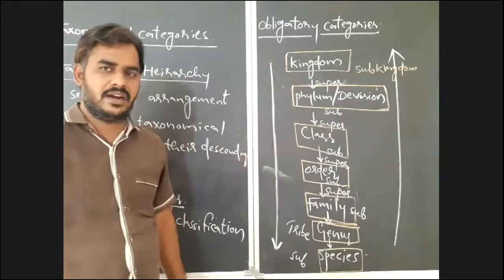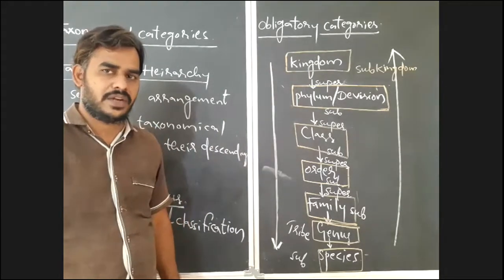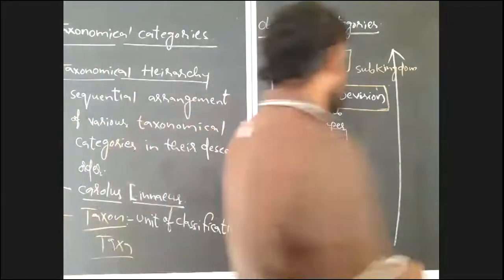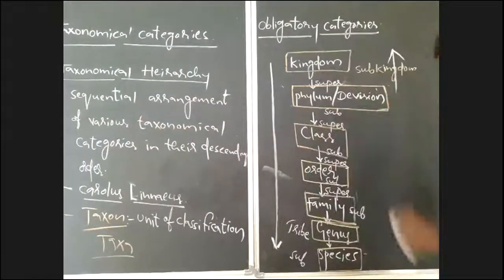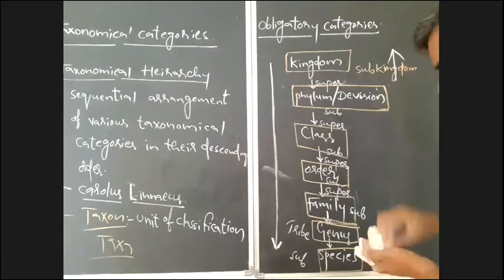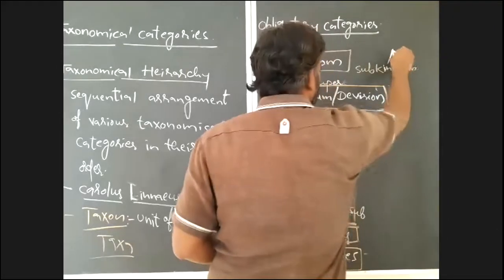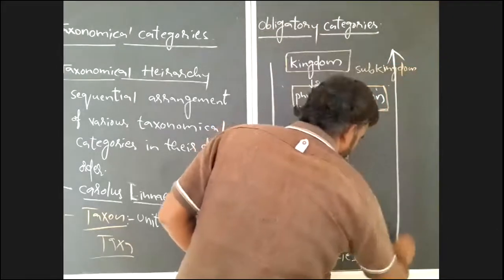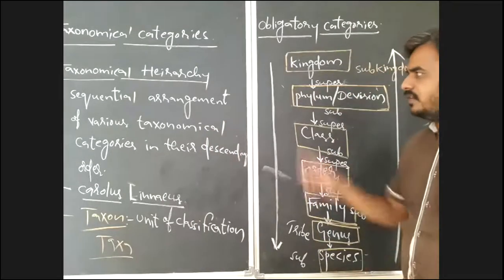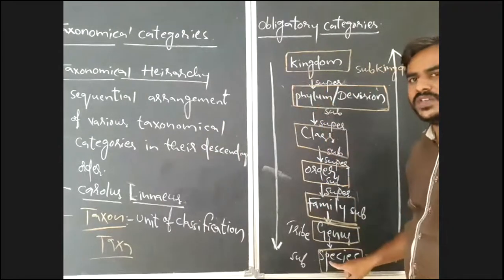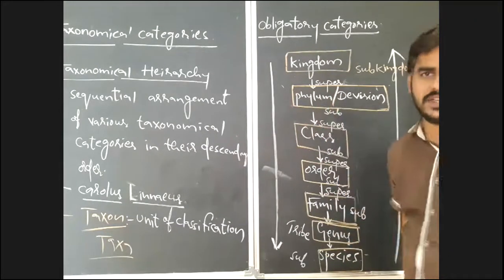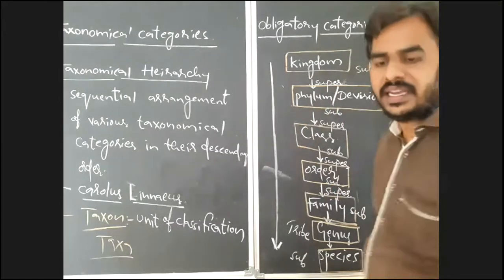In descending order of the taxonomical hierarchy, what will you notice? In ascending order, what should you notice? Here, if you observe from kingdom to species, the number of organisms decreases.